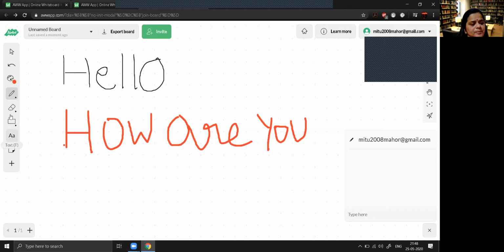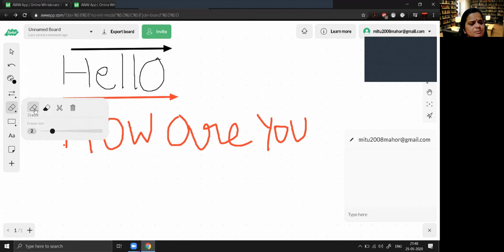Now suppose you want to draw some line arrows. So you can choose line arrow. You can see that you can draw the line arrow. Now I want an arrow with a black color. So I can draw the arrow with black color also. Now the next icon is eraser. Suppose I want to erase this black arrow. So I have chosen the eraser, and you can see here, this is how you can erase it.